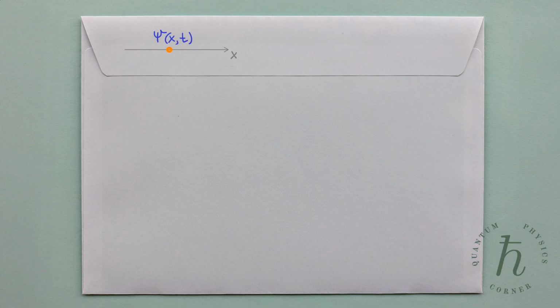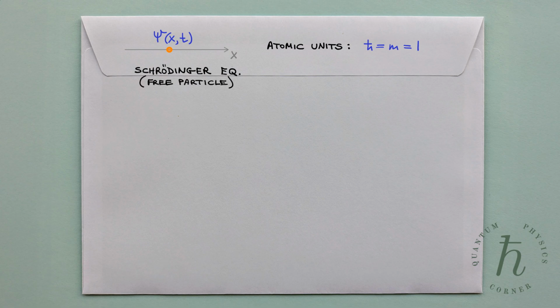For simplicity, let's adopt the so-called atomic units in which the Planck constant and the particle's mass are both equal to 1. Then the Schrödinger equation takes this form. The free particle Schrödinger equation has the following explicit general solution.